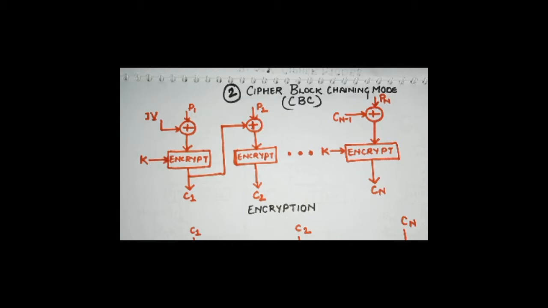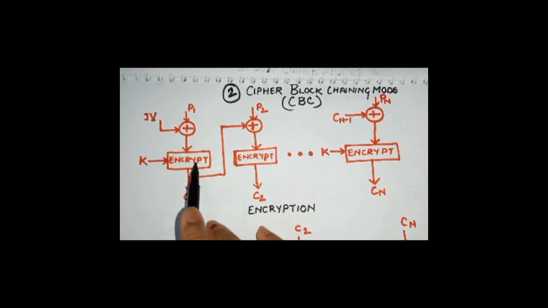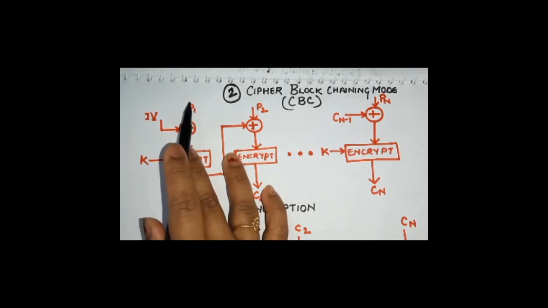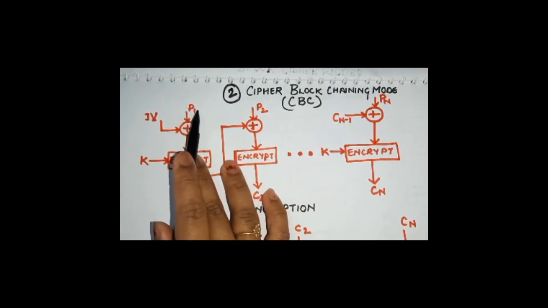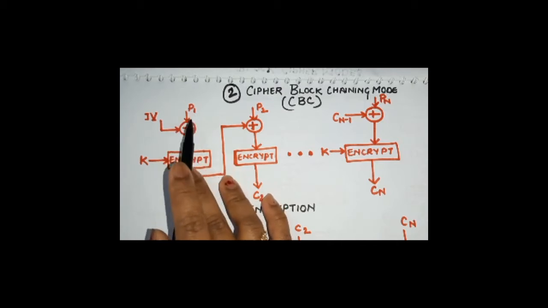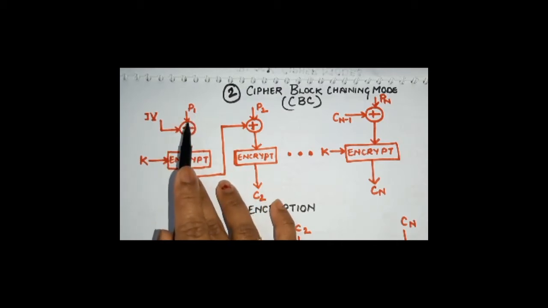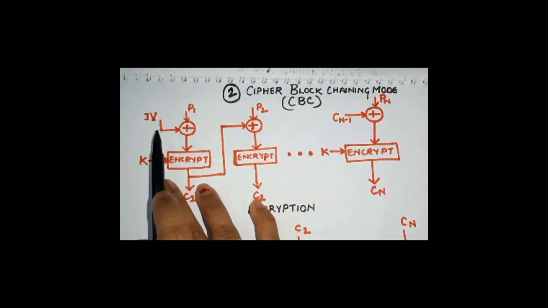Now the input to the encryption algo here, if you notice, the encryption algo is this block, and the input to it is not the simple plain text block. This plain text block is first XORed with an initialization vector.